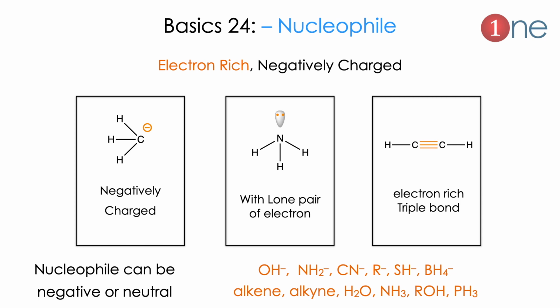The next basic is on nucleophile. The nucleophile is the opposite of electrophile, which is electron rich and negatively charged. It will love the positive charge. The common ones are negative charges, which are anions, or compounds with lone pairs of electrons, like ammonia, which has one lone pair of electrons that can attack positive species, or electron rich multi-bonded compounds, which have triple bonds and double bonds. The common nucleophiles are OH-, NH2-, CN- and R-. There will be many, but you should memorize these.